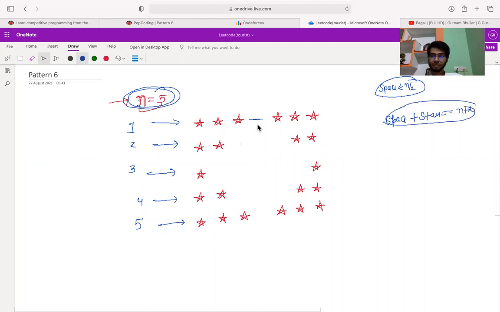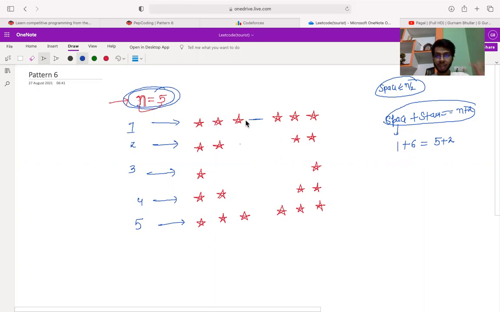For the first line the total number of spaces is 1 and the number of stars is 3 from the left and 3 from the right, that is 6 plus 1, which equals n plus 2 when n is 5. Can I say that space plus star must equal n plus 2? Yes, I can absolutely say that, because I can observe this here.